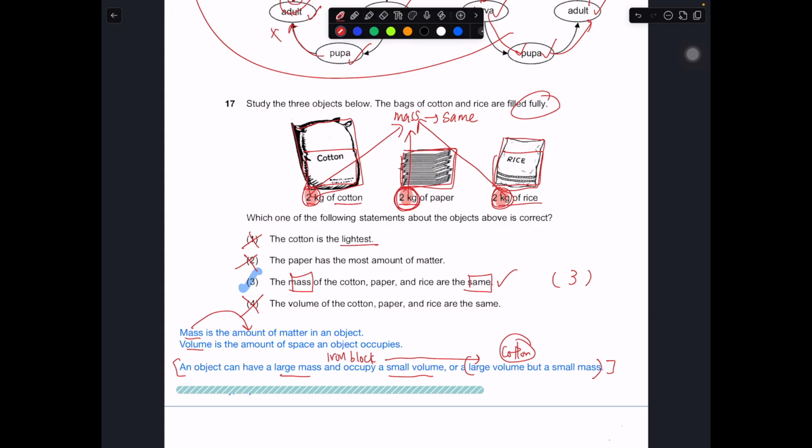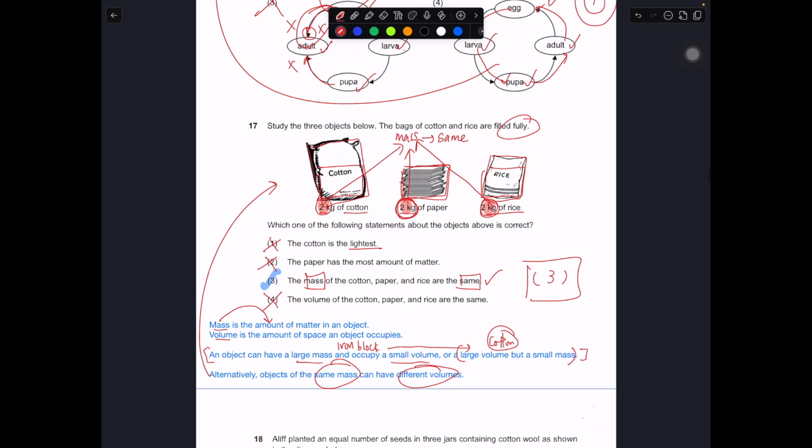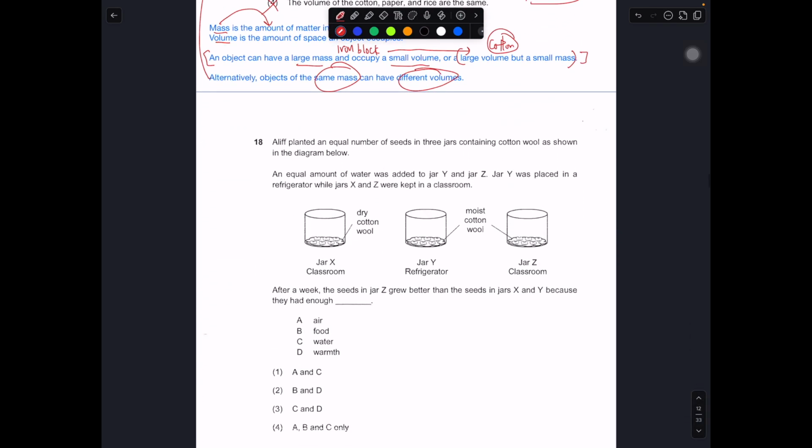So this is the meaning of volume and mass, and they are very different in nature, or at least they are different in how we actually interpret them. Likewise for this situation over here, they can have the same mass but different volume. They can have the same volume but different mass. It can happen as well. In short, the answer for question number 7 is 3. So let's take a look at question number 18.